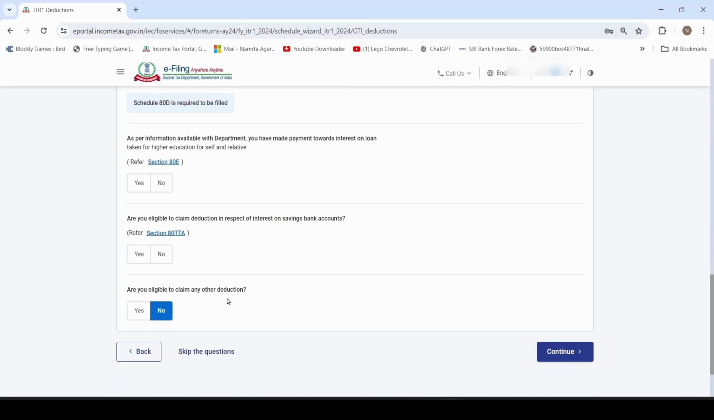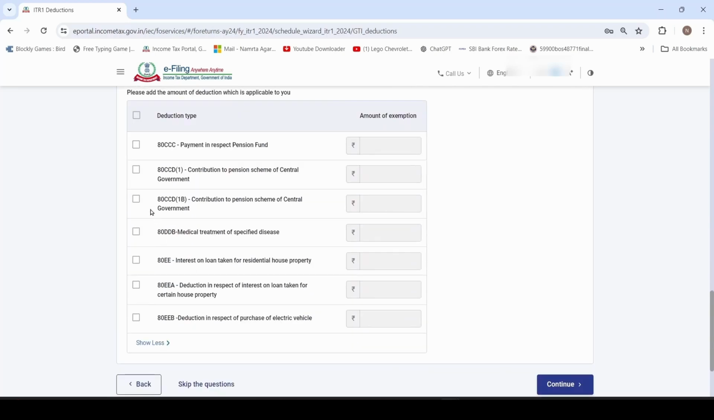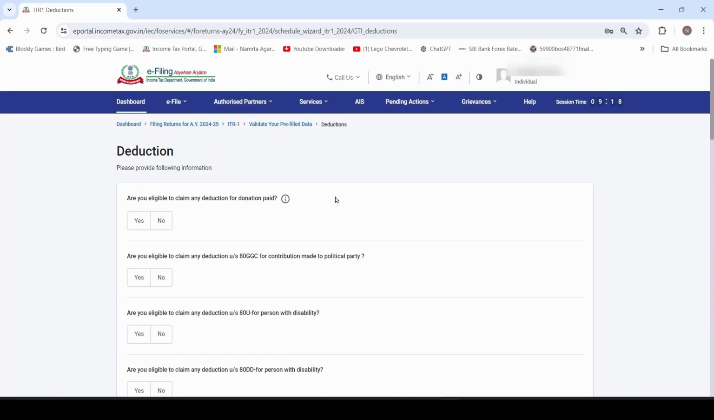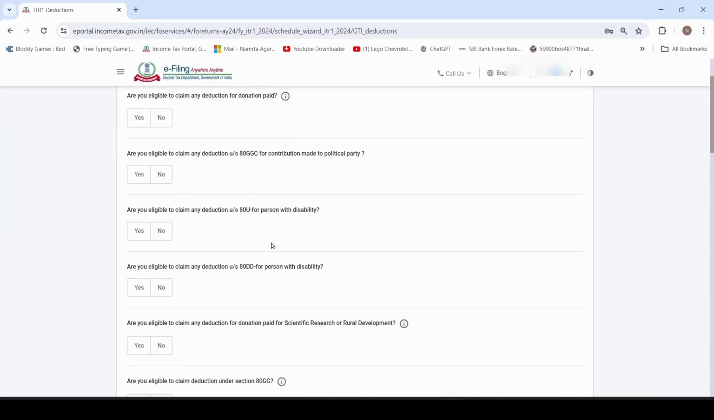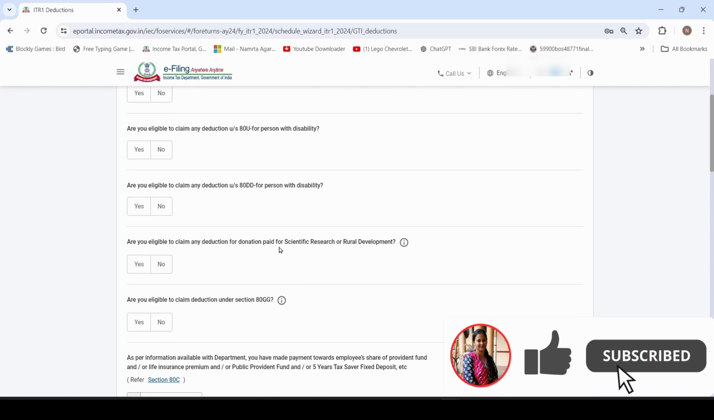If you are eligible for any other deduction, you can click here yes and you can go through the list and claim that. So I have also done investment in 80CCD1B. So here I am claiming 50,000. If you are eligible for any other deduction which is not included in your form 16, you can claim here at the time of filing return, like donation, contribution to political party, 80U and 80DD for person with disability, and donation for scientific research and rural development.